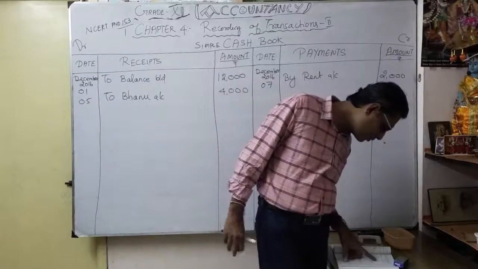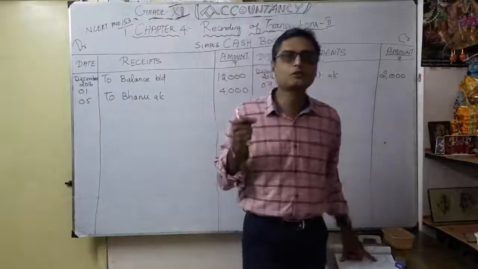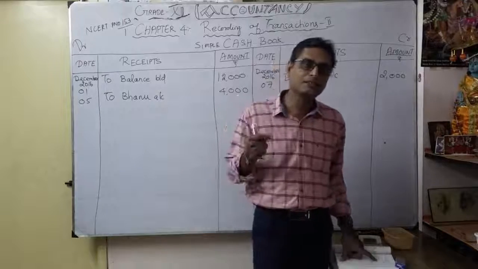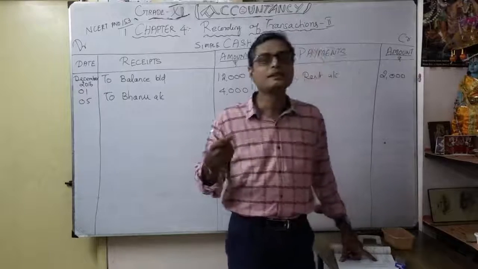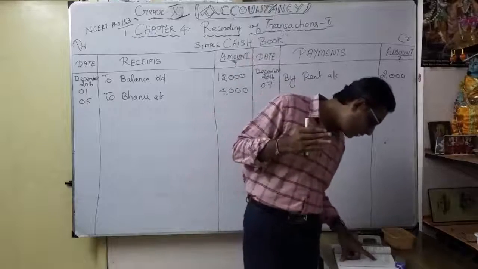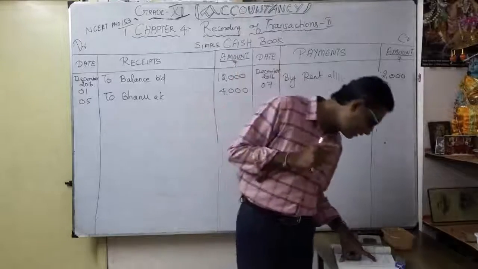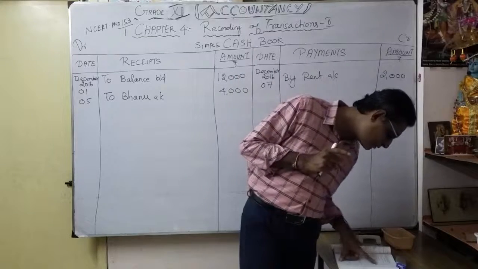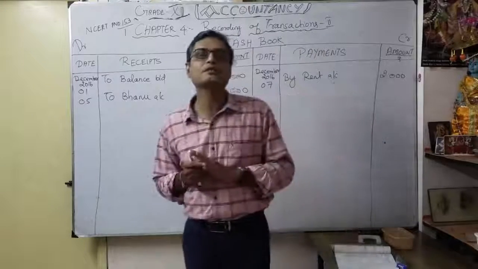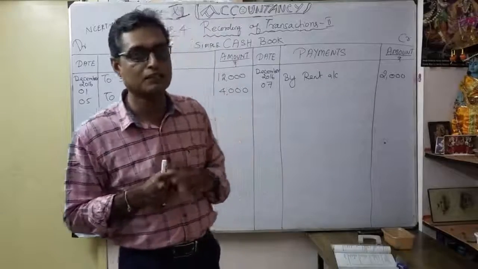Purchased goods from Murari for cash. See, here they said purchased goods from Murari. The name is mentioned, and normally that is for credit purchases. But here they mentioned for cash, so naturally it comes under cash purchases. So what is the entry? December 10, the amount is 6,000. It is a cash purchase. What is the entry? You know, purchases account debit to cash account.